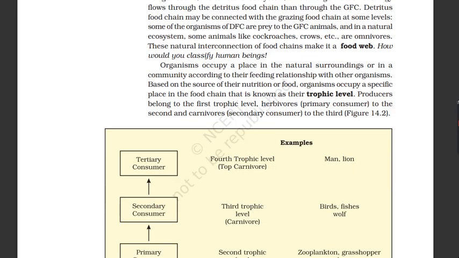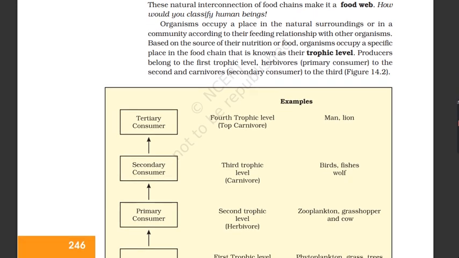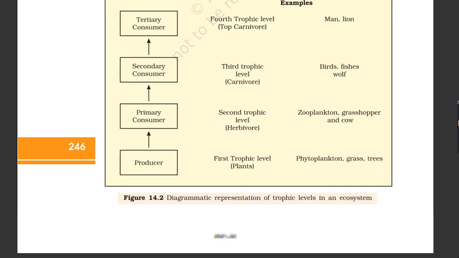Organisms occupy a place in the natural surroundings or in a community according to their feeding relationship with other organisms. Based on the source of their nutrition or food, organisms occupy a specific place in the food chain that is known as their trophic level. Producers belong to the first trophic level, herbivores, primary consumers, to the second, and carnivores, secondary consumers, to the third, figure 14.2. Figure 14.2 is a diagrammatic representation of trophic levels in an ecosystem.